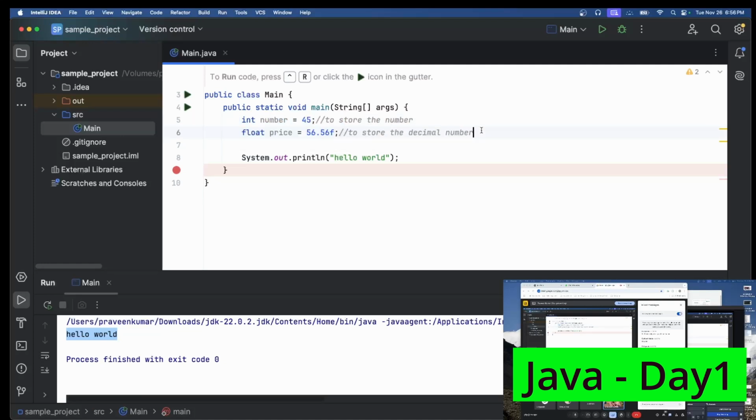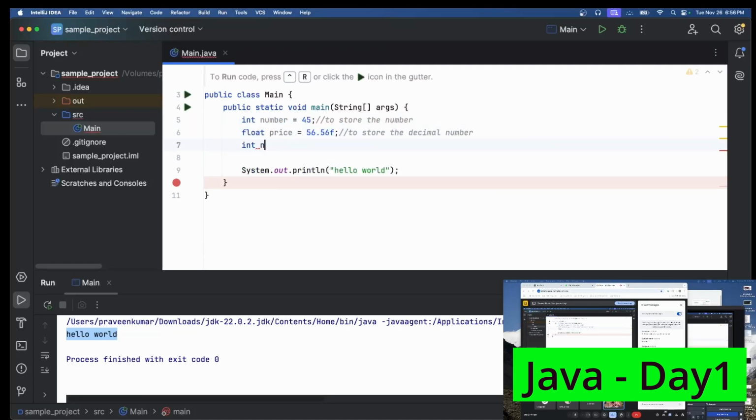For example, let me show you: int number2 equal to some random decimal. As you can see here, even though int accepts whole numbers, it will not accept this, because integer stores only the integer number, not the decimal number. For decimal numbers we need to use float, not integer. This is how you need to use it, and I hope you understood these data types.